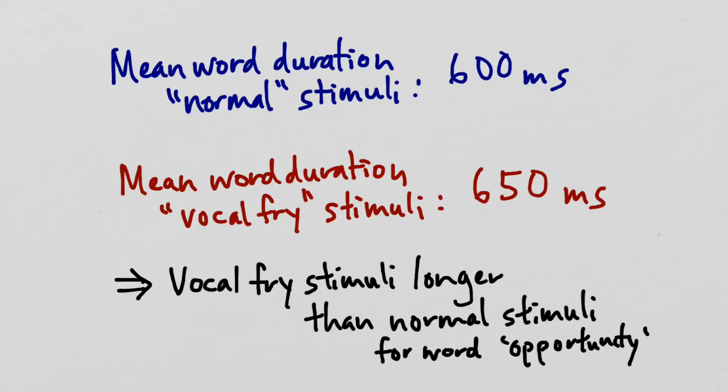So I tell you that the mean word duration, let's say for the word opportunity, in the normal stimuli is 600 milliseconds. But the mean word duration for the word opportunity in the vocal fry stimuli is 650 milliseconds. So then you tell me, oh, okay, so the vocal fry stimuli are longer than the normal stimuli for the word opportunity, because for vocal fry stimuli, the mean word duration for opportunity is 650 milliseconds, and that's bigger than 600 milliseconds. Are you right? Maybe not.